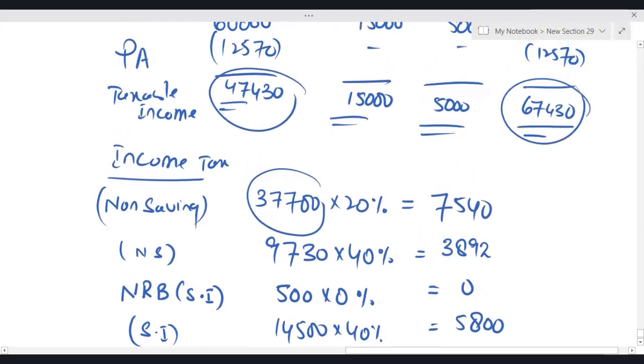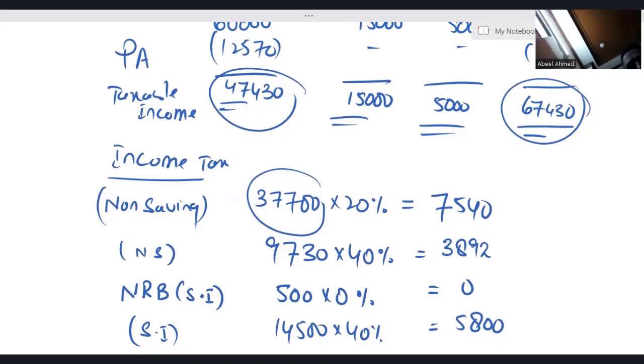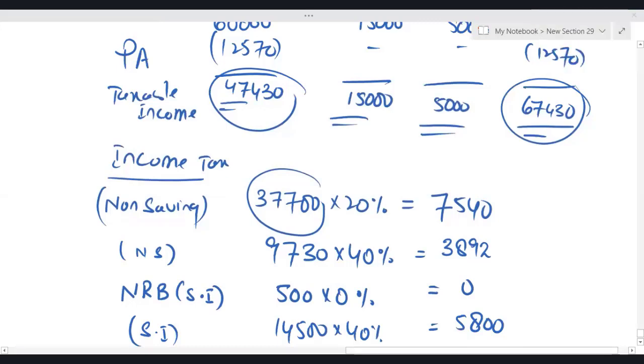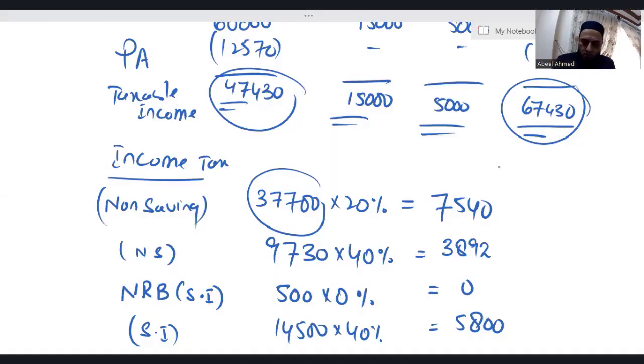So just a minute. Something went wrong. Okay, it's corrected. Something went wrong with the camera. I don't know what was that.